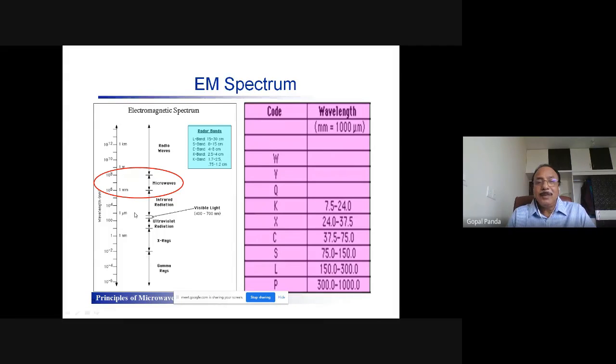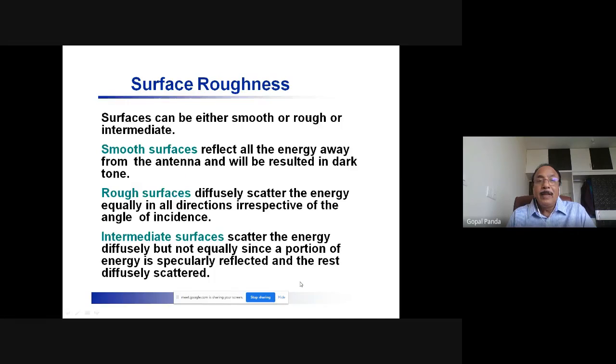And in the microwave region of the electromagnetic spectrum, these are the different bands, K band, X band, C band, in different wavelengths, which are available with the different satellites. Surface roughness is one of the most important attributes of microwave remote sensing because the object will look brighter in the image when the surface roughness is high on the ground.